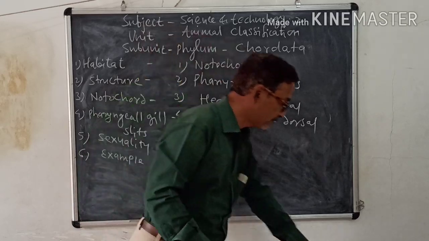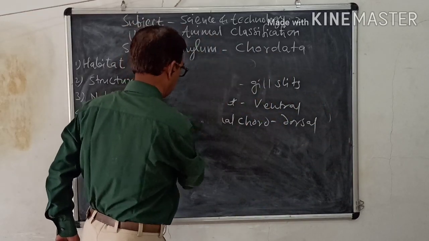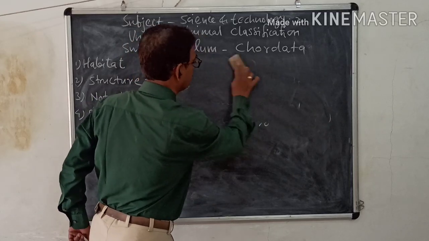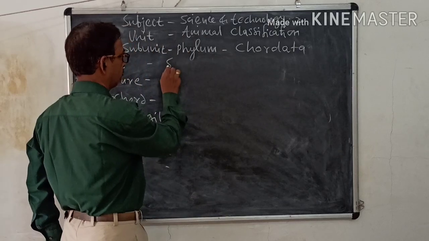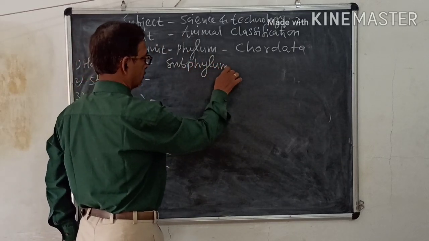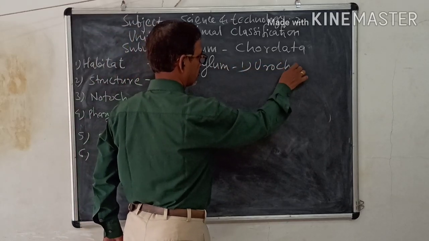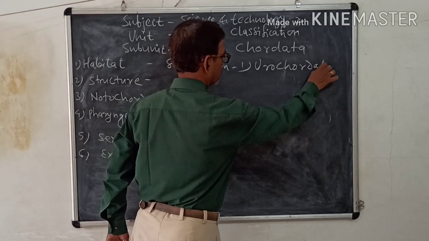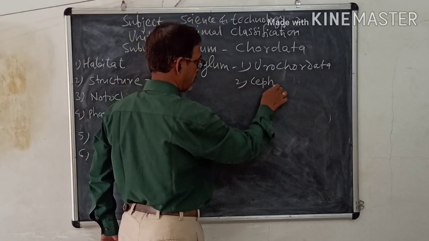We shall see which are the three subphyla of Chordata. The first subphylum is Urochordata. Second is Cephalochordata.